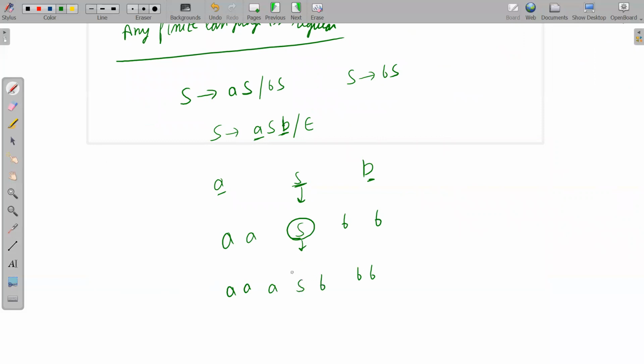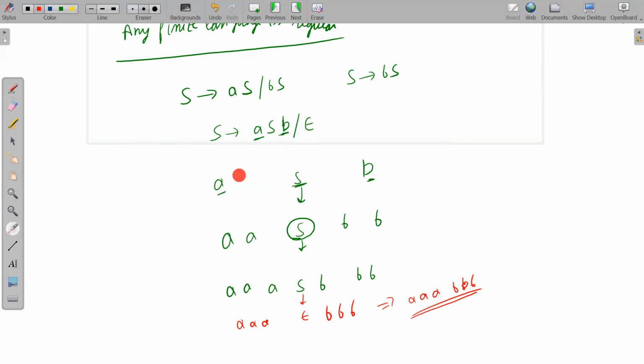Now this is a sentential form. Please see it carefully. This is a sentential form. Why? Because we have a non-terminal here. Now I want to remove this non-terminal, so to remove it, I will replace it by null. Whenever I replace it by null, I will get the string triple A, triple B, and in the middle I will have null. Please remember this fact. I will use it again and again in this entire lecture. So in the middle we will have null, we will ignore this null, and our string will be triple A, triple B. I hope I have made the point clear how triple A, triple B is generated.